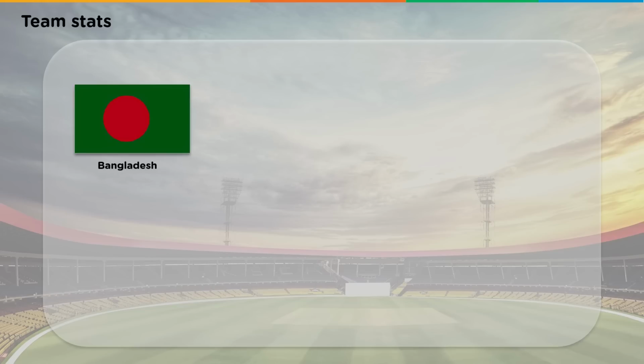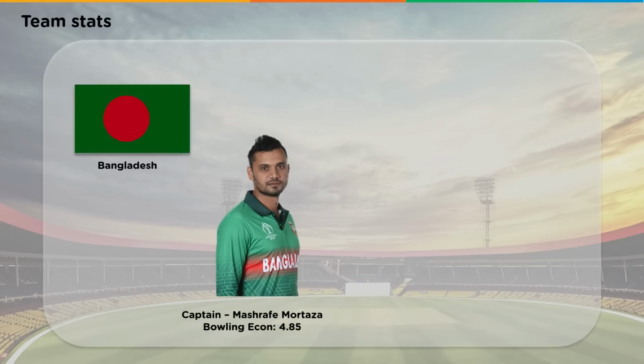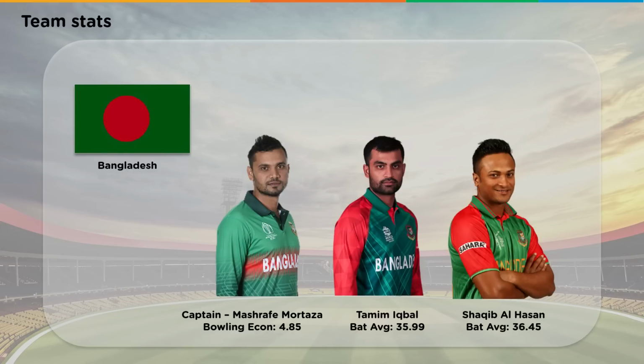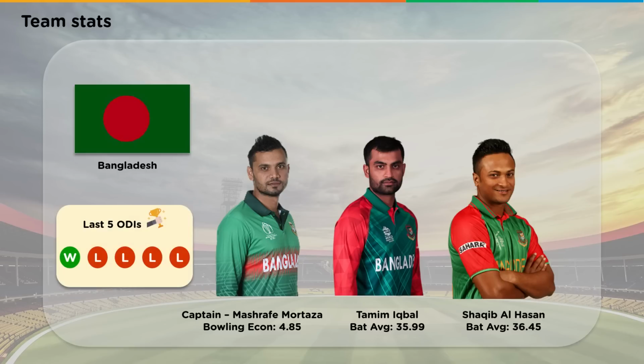Next up in the list, we have another Asian country, Bangladesh. It is being led by Mashrafe Mortaza, who possesses a bowling economy of 4.85. They have a good opener, Tamim Iqbal, and one of the best all-rounders in the world, Shakib Al Hasan. Considering the last 5 ODIs, their performance has not been very satisfactory.